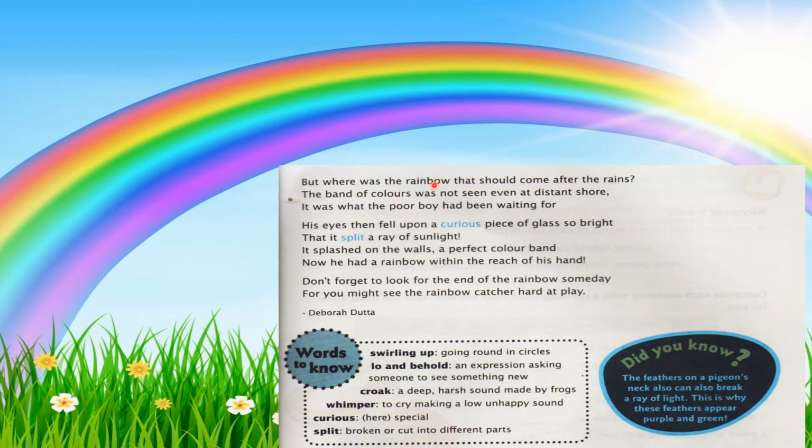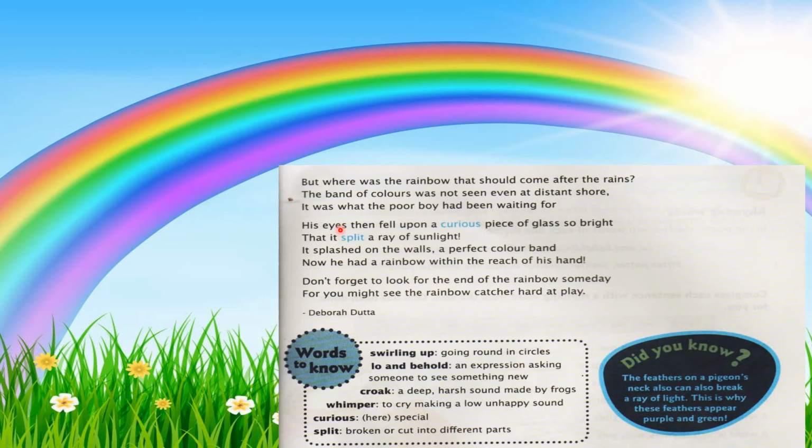But where was the rainbow that should come after the rains? The band of colors was not seen even at distant shore. It was what the poor boy had been waiting for. Then what happened, children? He was waiting for the rainbow.